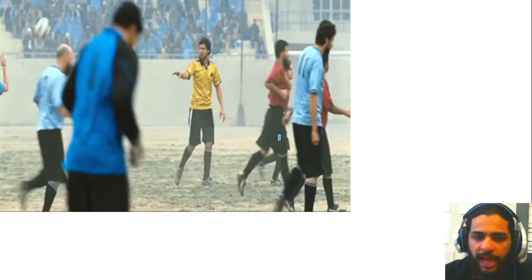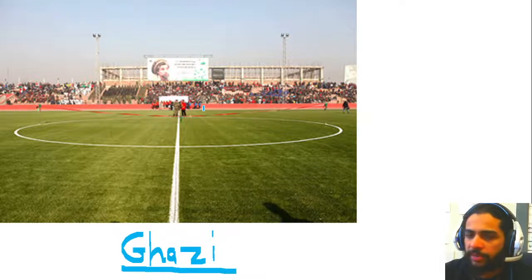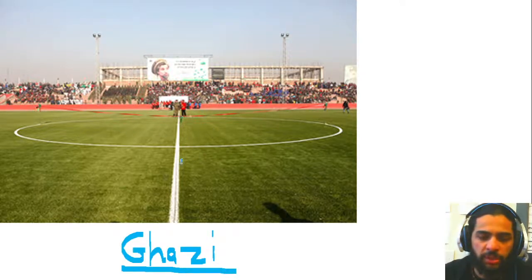And this is something that actually happened at Ghazi Stadium in the 90s. The Taliban would take people who are guilty of these religious crimes and kill them in front of large crowds, in front of everybody. And they used to say that the grass was soaked red. It was dyed red because of all the blood that had been shed at Ghazi Stadium.